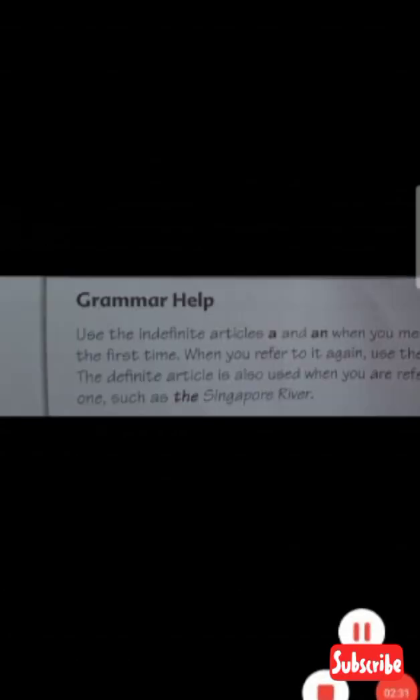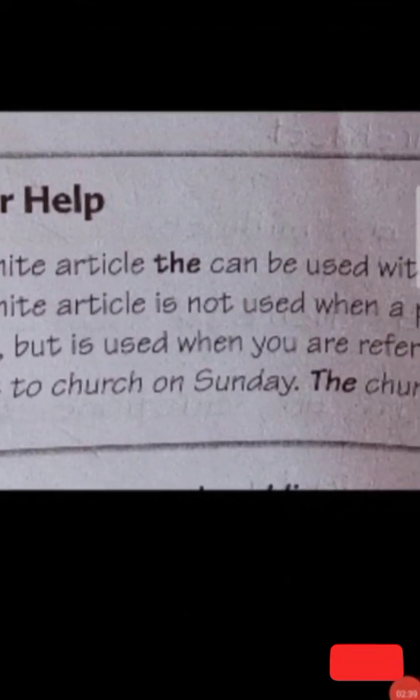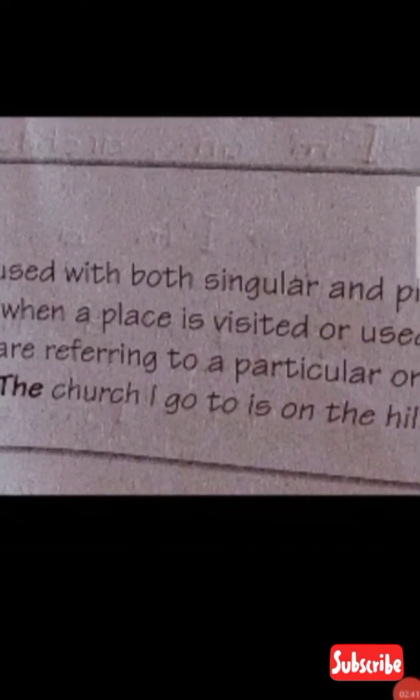Okay, understood? At the same time, you can also have a look at the article. The definite article can be used with both singular and plural nouns. Okay, the definite article the is a definite article. It can be used both for singular and plural nouns.